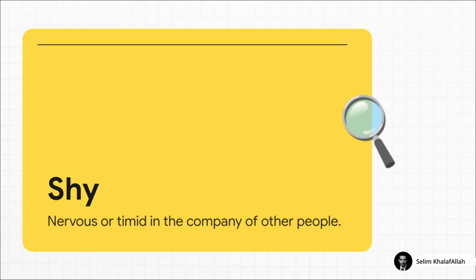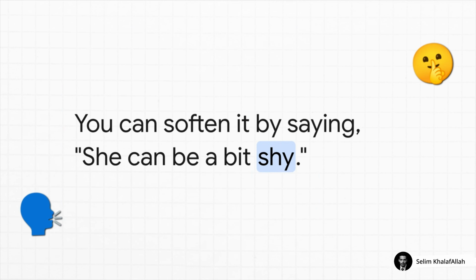Okay, here's another very common personality word: shy. Someone who is shy is maybe a little nervous or quiet, especially when they are around new people. It's kind of the opposite of being really outgoing and talkative. Now, here's a really great natural-sounding way to say this. Instead of just saying, she is shy, which can sound a little strong, we often soften it by saying, she can be a bit shy. That little phrase, a bit, just means a little. It suggests that maybe she isn't shy all the time, just sometimes.